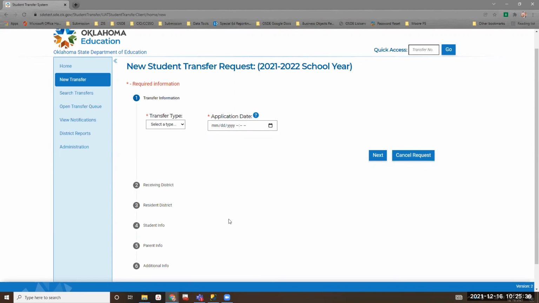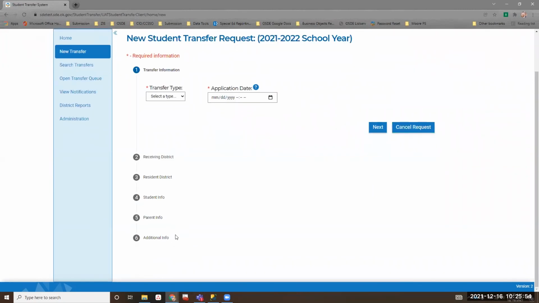That would be perfectly acceptable. Otherwise, taking the form is perfectly acceptable. It's kind of up to the districts how they want to tackle that. But if they accept a form, you must come into the transfer system and actually input it yourself. Okay.